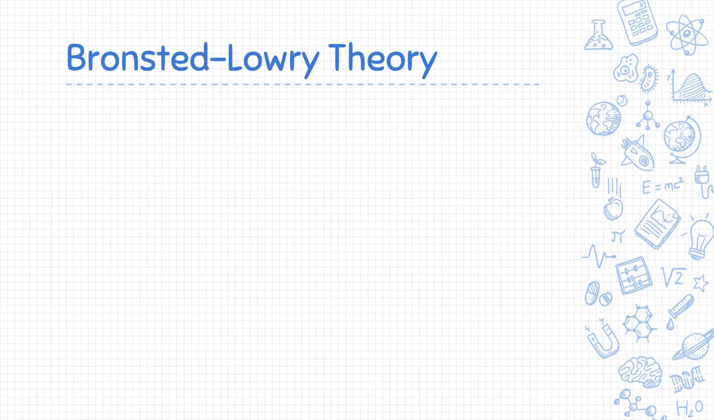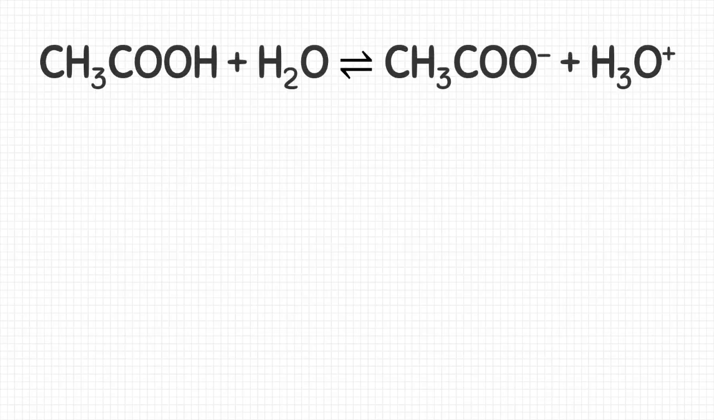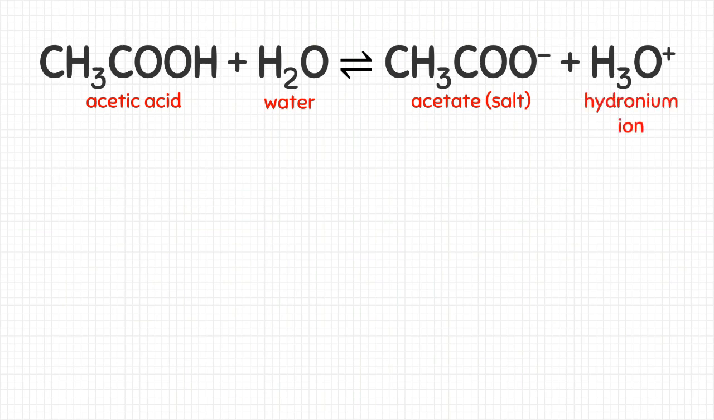After Arrhenius, another definition was made by Thomas Lowry and J. N. Bronsted. According to the Bronsted-Lowry definition, an acid is a substance that donates a proton, and a base is a substance that accepts a proton. For example, if you put acetic acid in water, the acid loses one hydrogen ion that is transferred to the water, making it hydronium ion. The products of this reaction are acetate ions and hydronium ions.